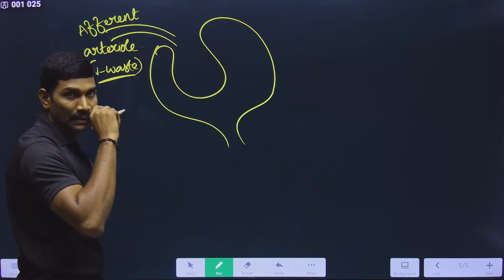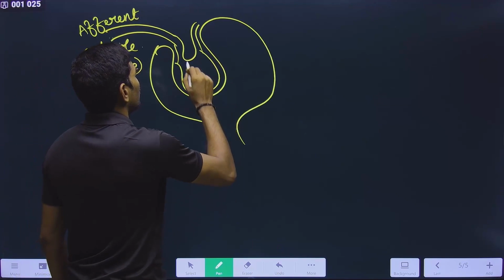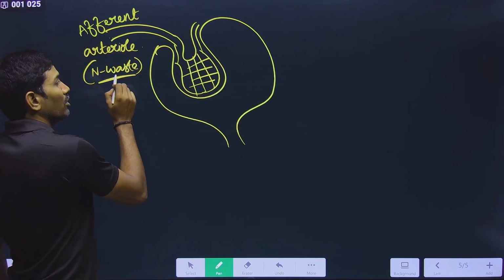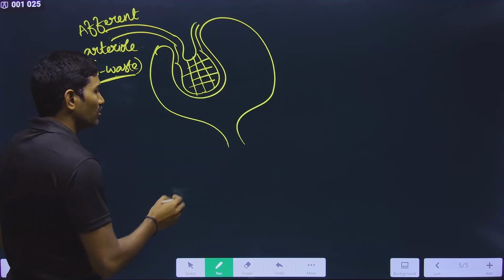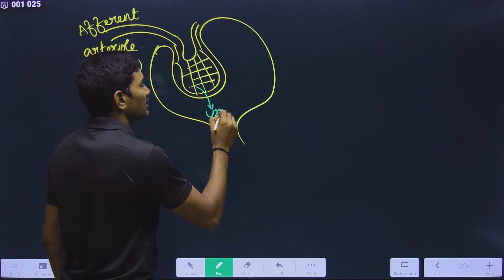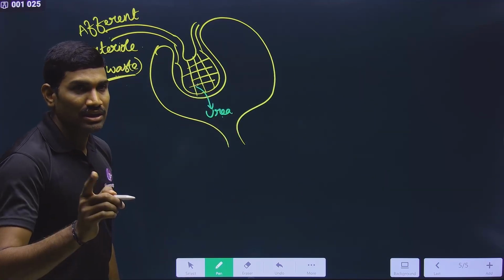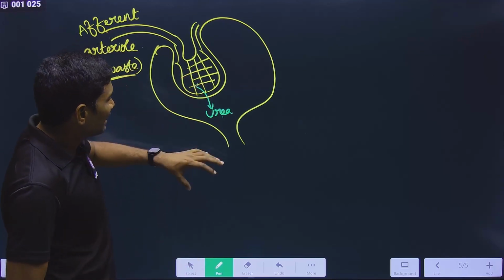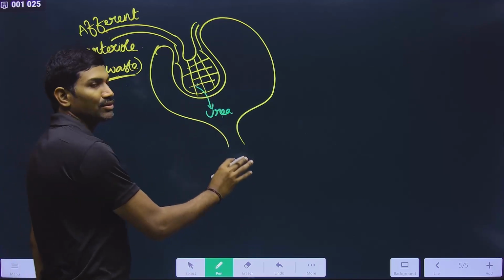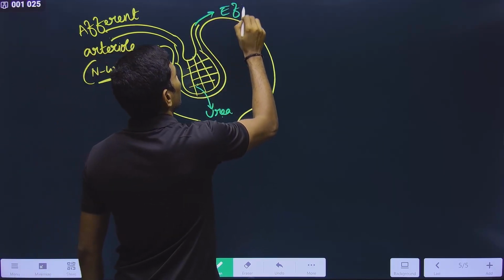Now it is coming here. Now it is a network here. Yes or no? Capillary network. Now what should happen here? Technically, the direct point: nitrogenous waste from this blood vessel should enter into this particular one. Please remember, entirely it is not possible to remove this. The major quantity will be removed from this, and the remaining goes here. And this is the efferent arteriole.